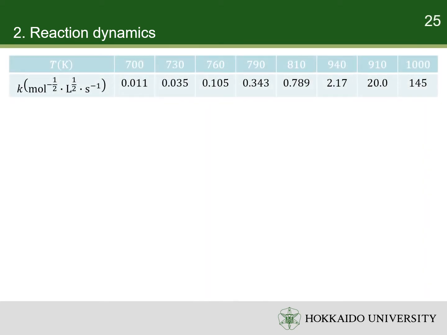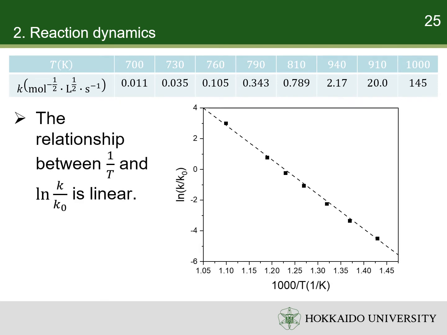The rate constants at different temperatures in this range are shown in the table. A dramatic increase of rate constant with temperature can be found. Furthermore, there is a linear relationship between log K over K0 and the reciprocal of temperature. Here, K0 is an arbitrary constant with the same dimension as the rate constant, so that K over K0 is a pure number. The relationship between the rate constant and temperature can be formulated with such equation. A and B are constants related to the reaction, which can be found by linear fitting.